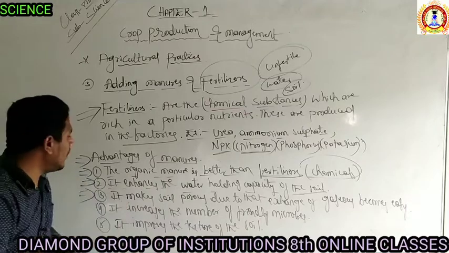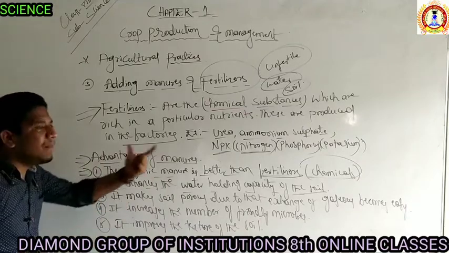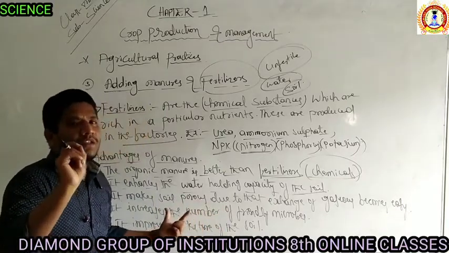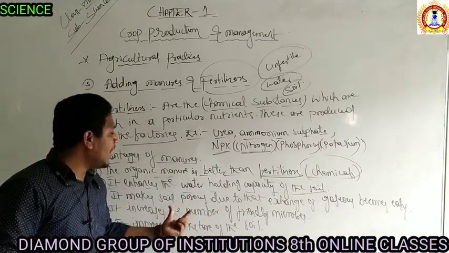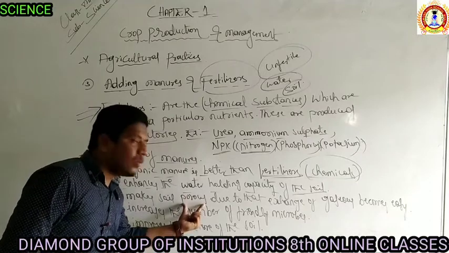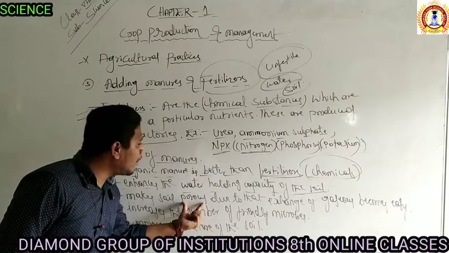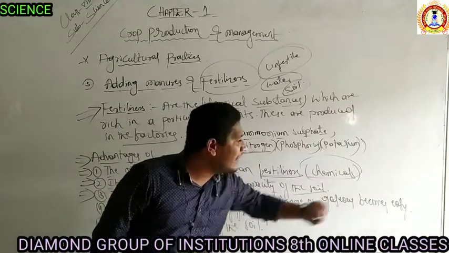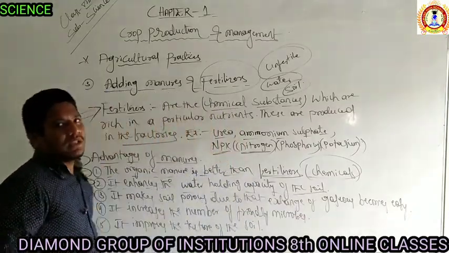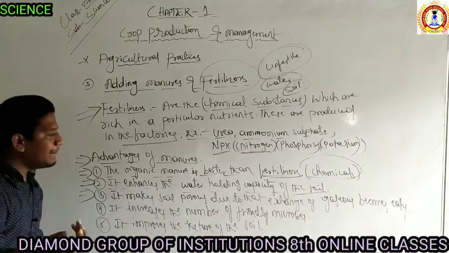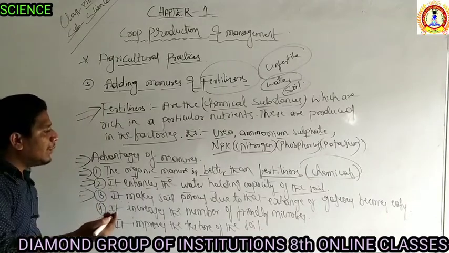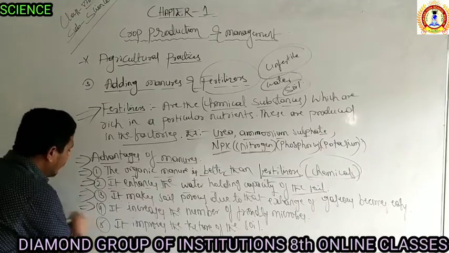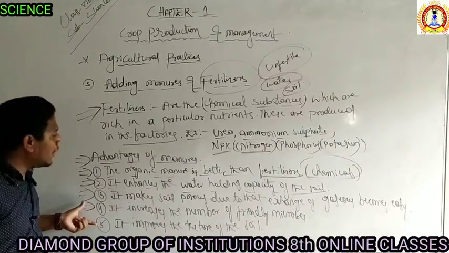In the same manner, adding manures makes the soil porous. Porous means small holes will be there, and the advantage of being porous is that it enhances the action of gases easily. The action of gases will be easy, and as a result the decomposition of matter will be very easy for the crop. Okay.